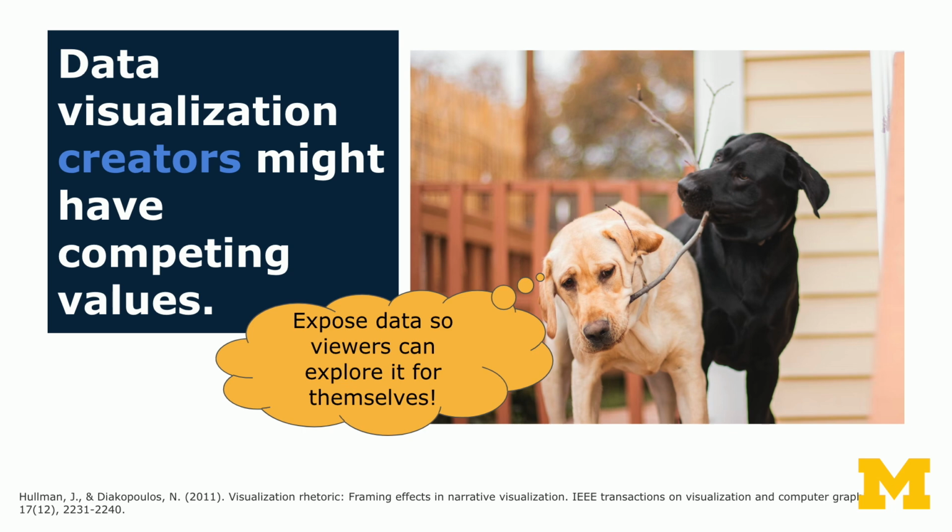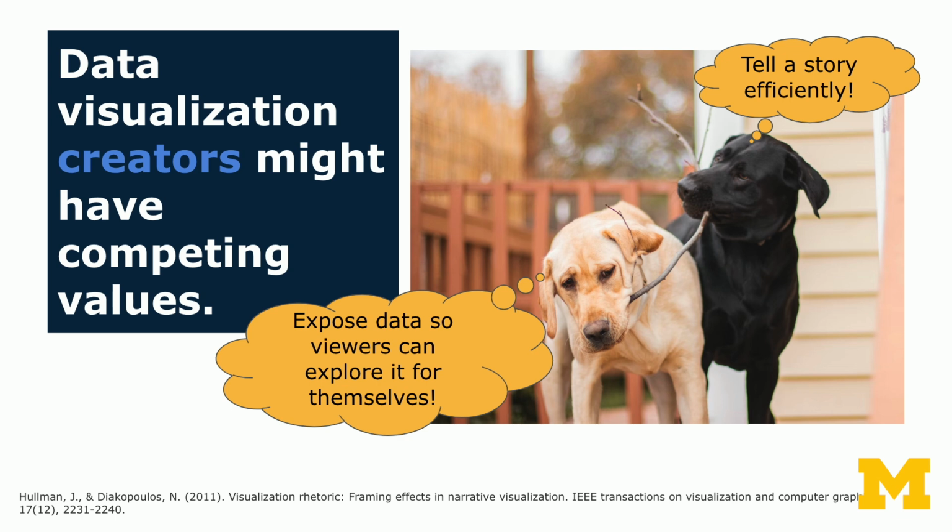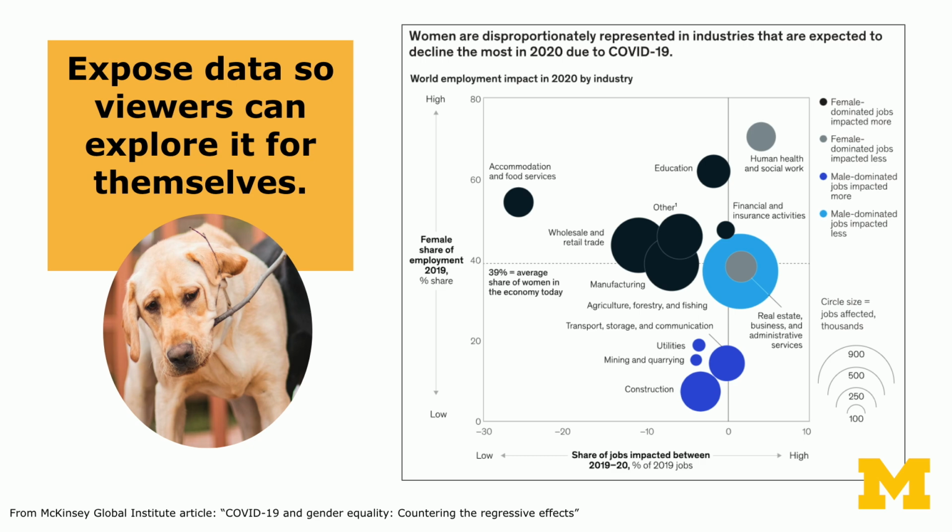So on the one hand, if we think of this as like a tug of war, on the one hand, they might want to expose the data so viewers can explore it for themselves. On the other hand, they want to tell a story efficiently. They know that their viewers only have limited time and attention, and so it's important to get across the big ideas from the data. So on the side of exposing data so viewers can explore it for themselves, here's a chart that I think, at least to me, took this to an extreme.